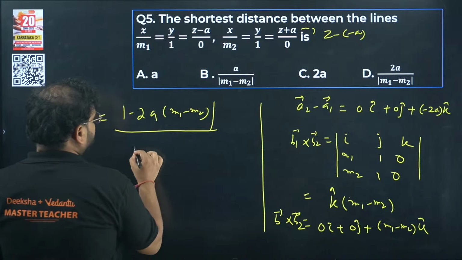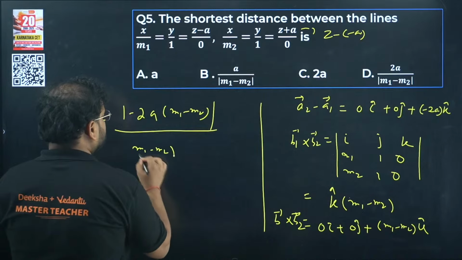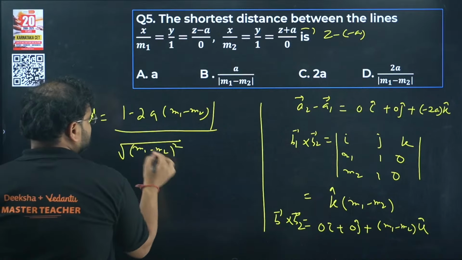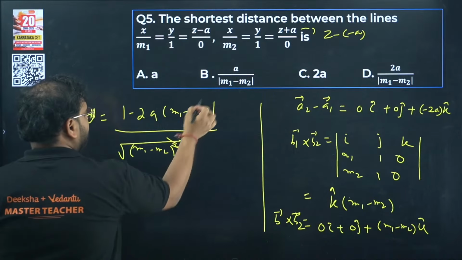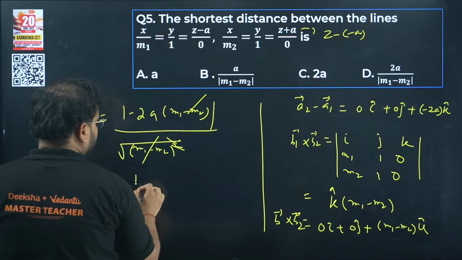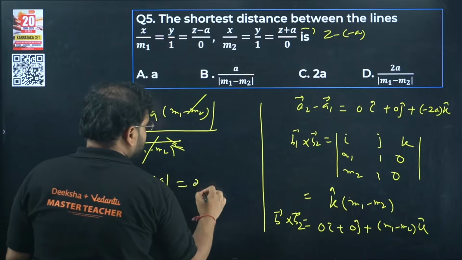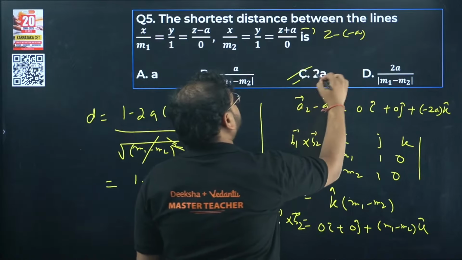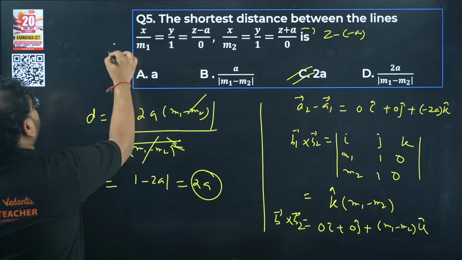So you're going to have what? (m1 minus m2) the square inside the root. Check carefully, this will be m1 minus m2 only, and this will cancel this particular part. You'll have the answer as minus mod 2a. Answer will be simply 2a. So option C is the right choice.